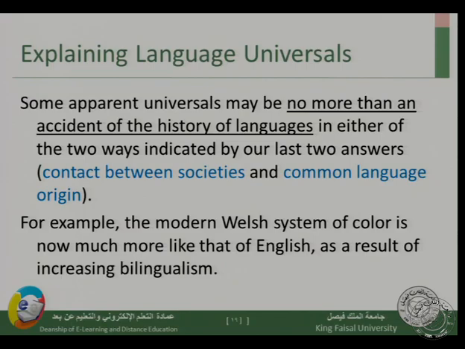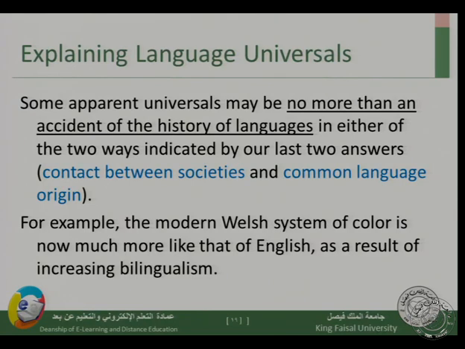So let's look at modern Welsh. We talked about literary Welsh in a previous lecture when we talked about the semantic field. If you remember, we said that literary Welsh has colors that are different from English. So it has fewer colors when we look at a certain semantic field. But modern Welsh, now you know that there has been contact between the Welsh and English, now looks much more like that of English.